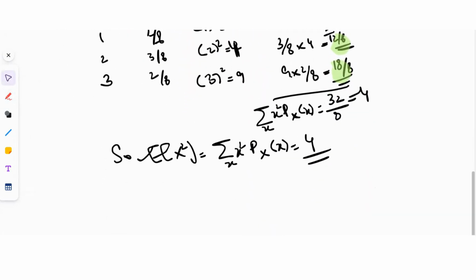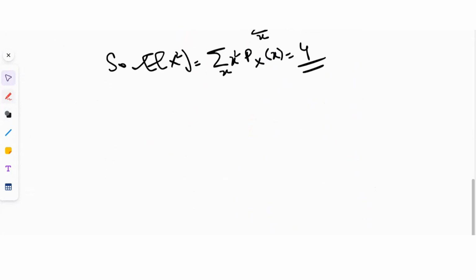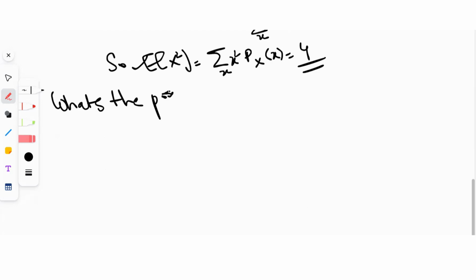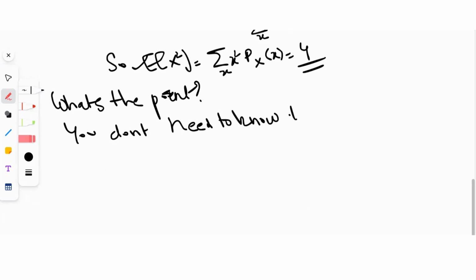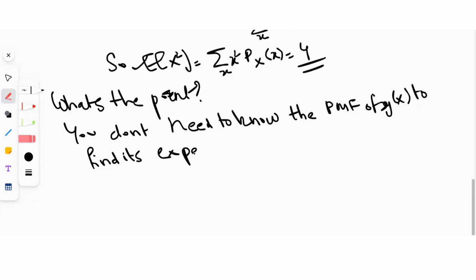What's the point of this? Let's quickly look at that. What's the point we're trying to make here? The point is you don't need to know the PMF of g(x) to find its expected value. You don't need to know the PMF of this random variable g(x), because remember, a function of a random variable is also a random variable. All you need is the PMF of x, right?